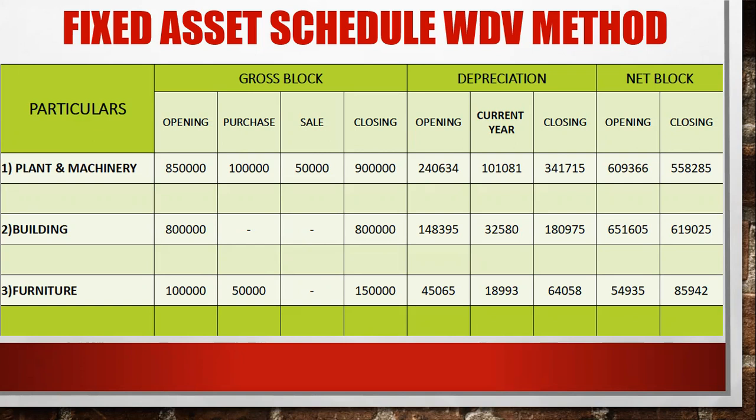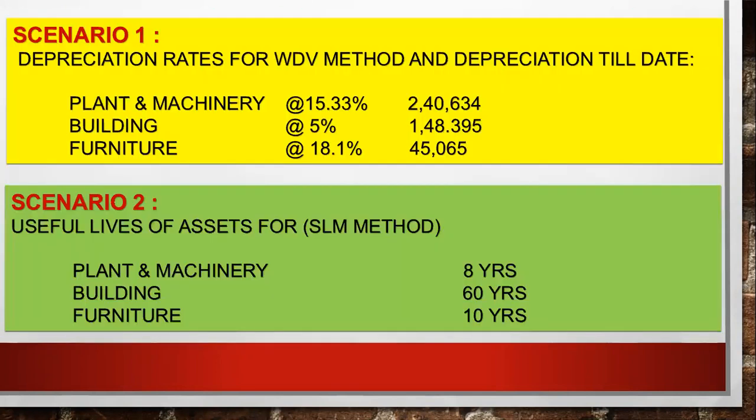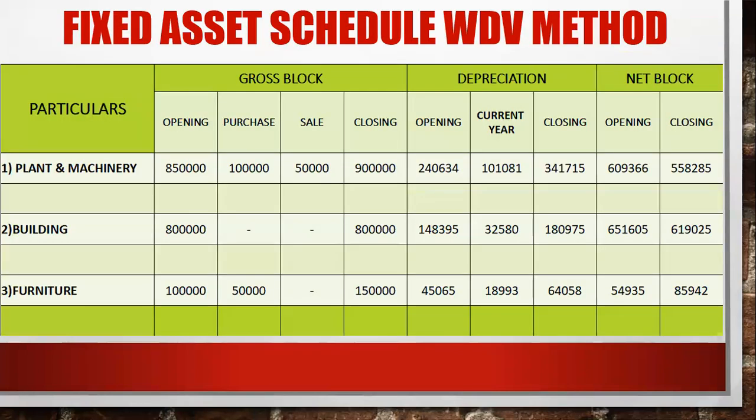Closing balance is 8 lakh and the depreciation opening is 1,48,395. You can calculate over here, you will get 6,51,605. So you have to multiply by the percentage. For the building, they have provided 5%. So multiply by 5%, you will get 32,580.25 paisa. I am not taking the 25 paisa because it's less than 50 paisa. So here I have taken 32,580 rupees. Clear everyone?